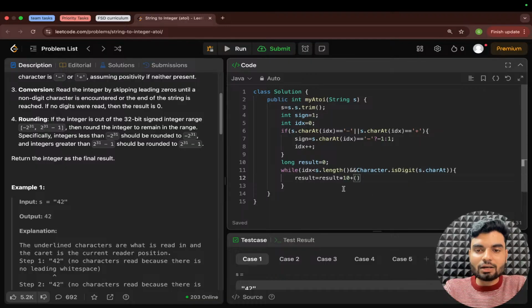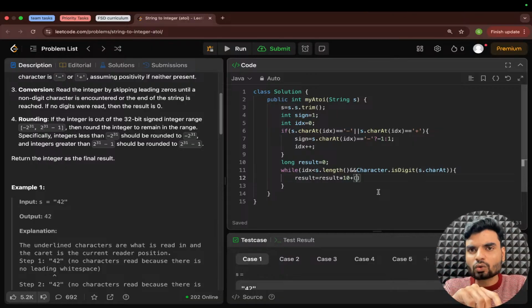So now what I'll do is convert my result into the original number by multiplying by 10, because every time I'm getting one digit. I multiply by 10 and add the next digit, and that will form the original number. And here I need to convert that character into a number. So how can we do it?